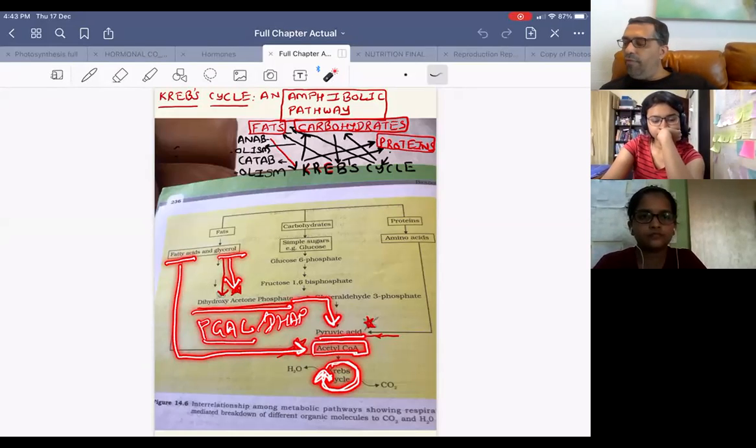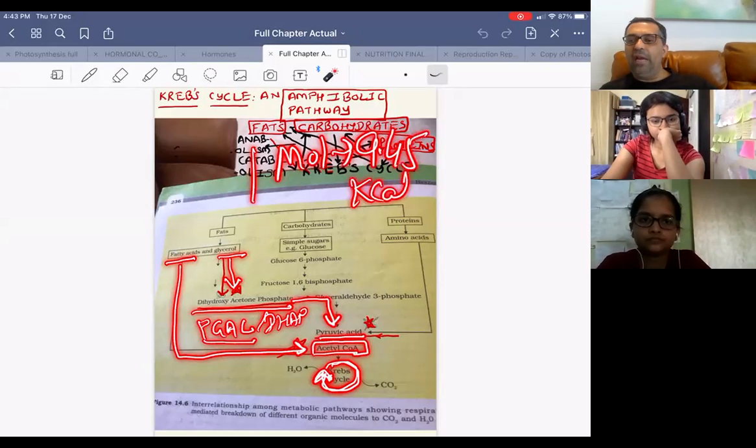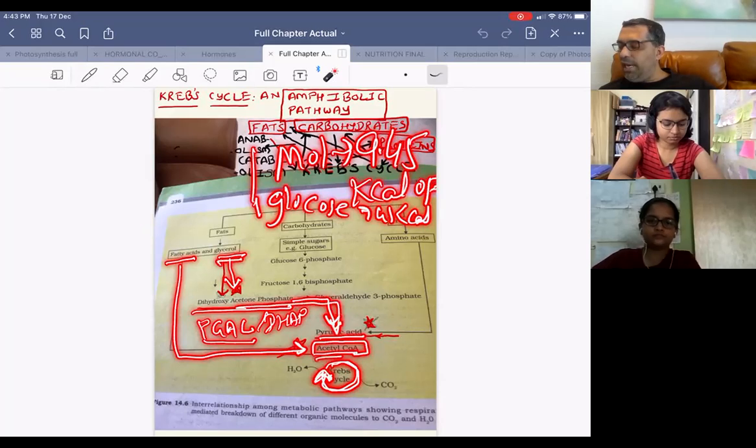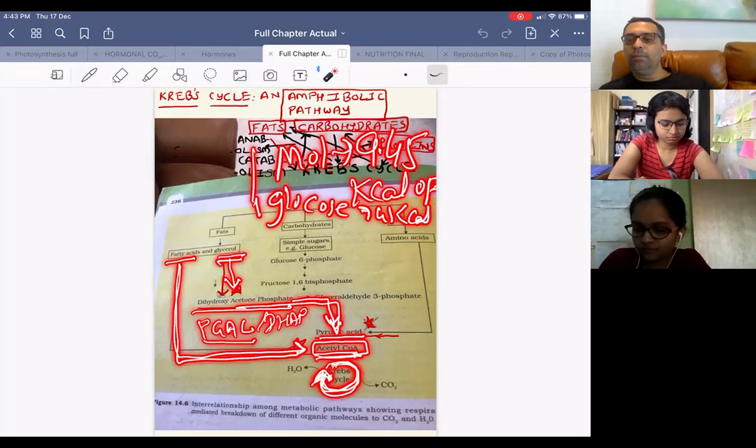So one gram of fat will give 9.45 kilocalories of energy. Remember that, all of you? One gram of glucose gives 4 kilocalories of energy. Why do fats give more energy? Because the glycerol of fats also undergoes glycolysis, acetylation, and the Krebs cycle, and fatty acids also become acetyl coenzyme A and then undergo the Krebs cycle.